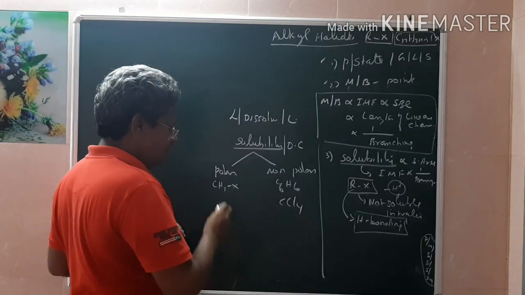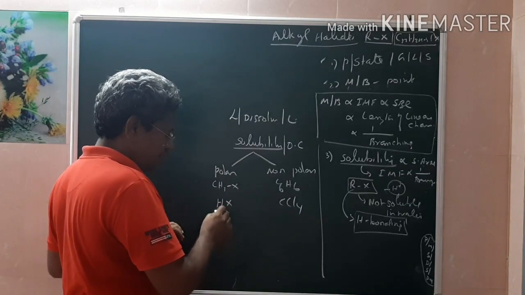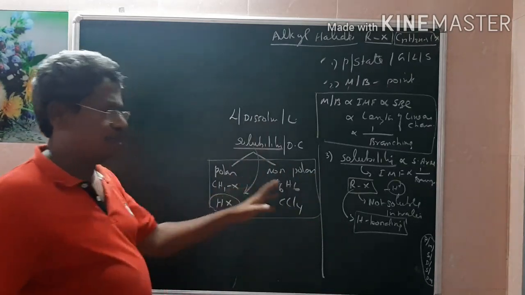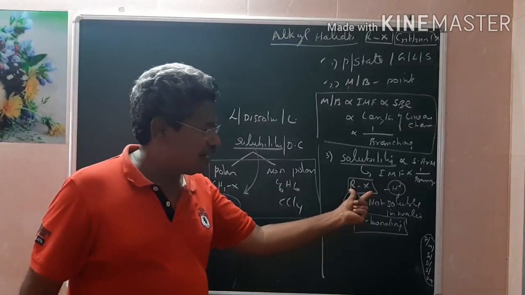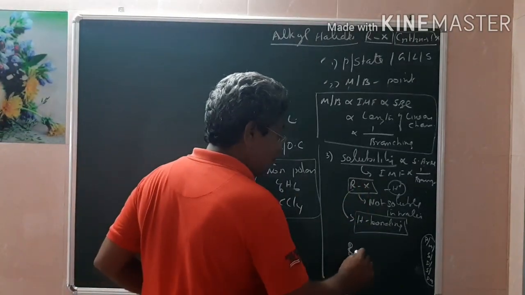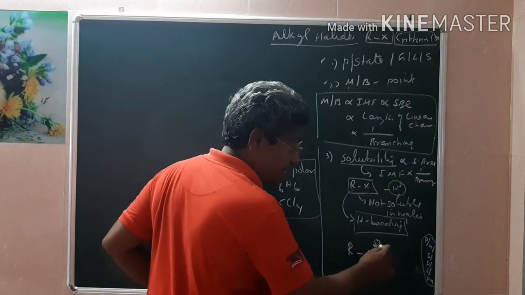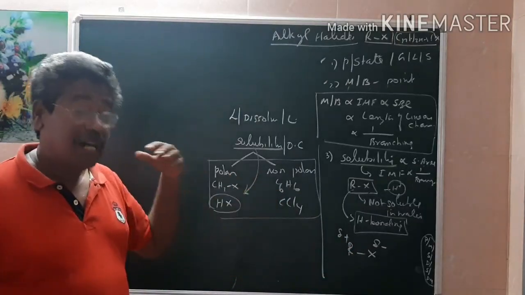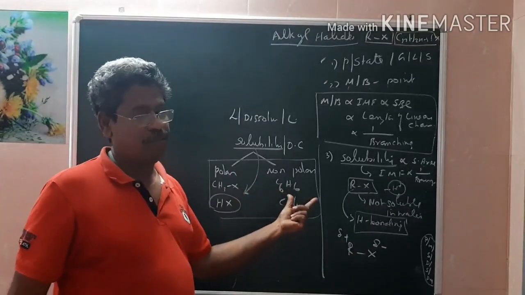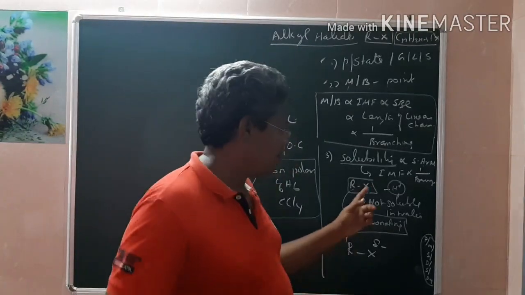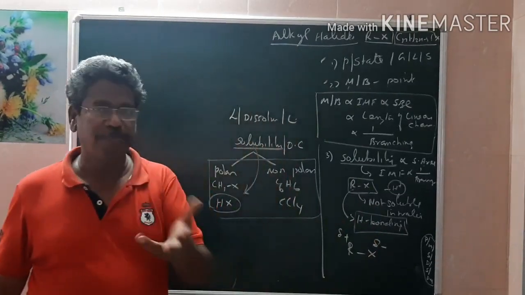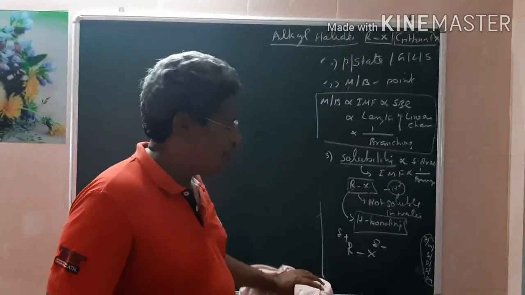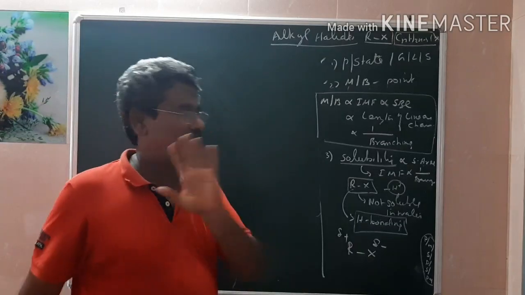CCl4. This is HX, or we can say any polar compound. Alkyl halides will dissolve in polar solvents and are not ready to dissolve in non-polar ones, because our alkyl halide is basically polar. In R-X, X is more electronegative and becomes negative, and carbon becomes positive. Therefore, a polar molecule intends to dissolve only in polar solvents, not in non-polar ones. Moreover, they are not ready to dissolve in water because they do not have any intention to form H bonding, so they are not soluble in water, but only in polar organic compounds.